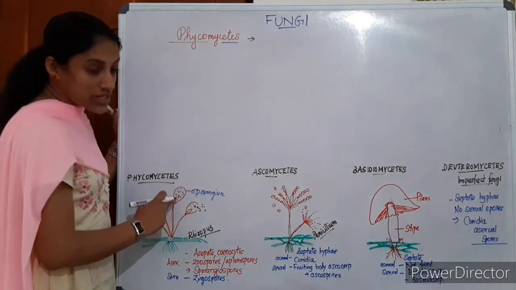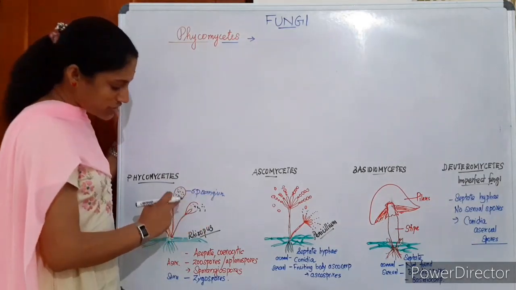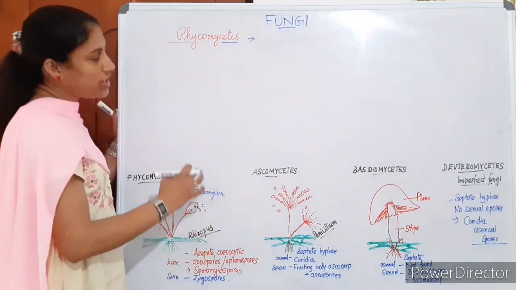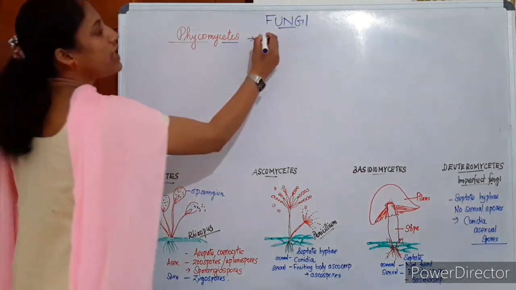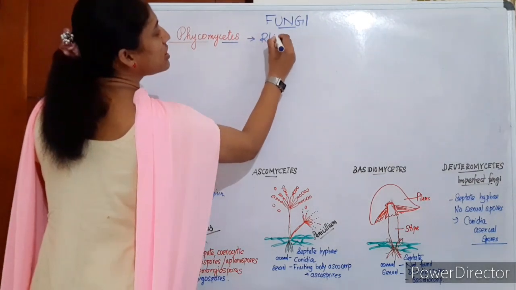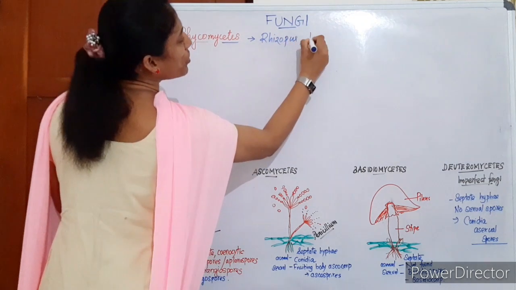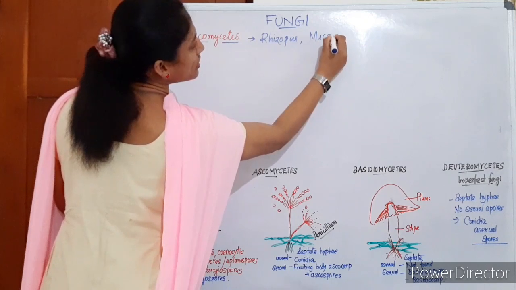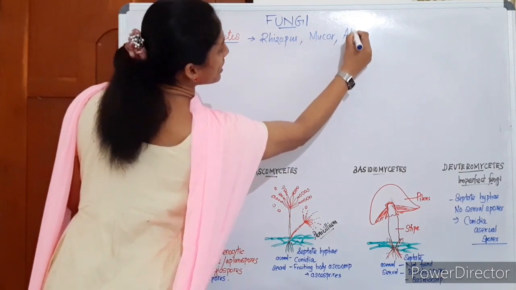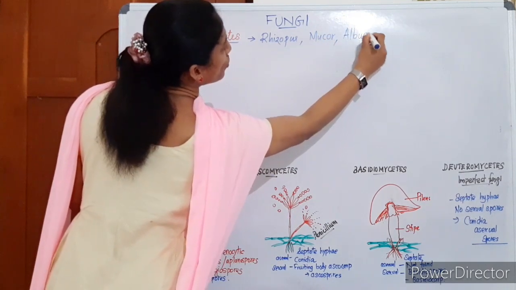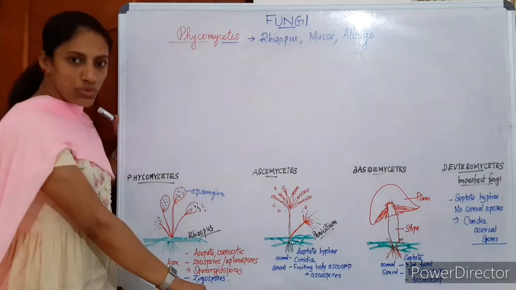What is shown here are asexual spores. The sporangium is shown, and sporangiospores are shown. Examples for Phycomycetes: Rhizopus, Mucor. And there are some members which are parasites on mustard, Albugo. Its name is Albugo.